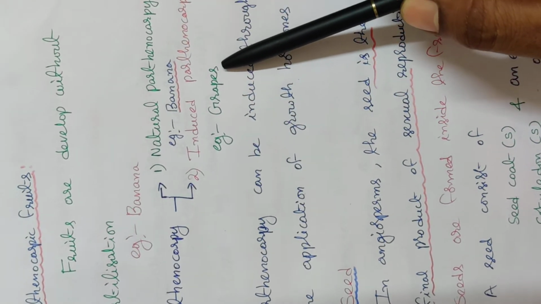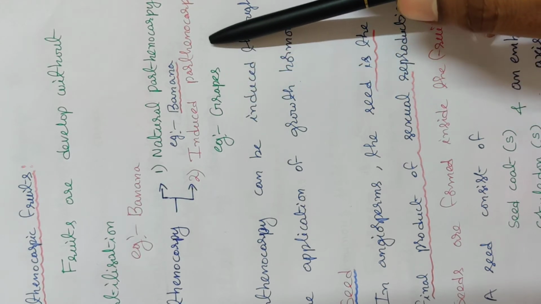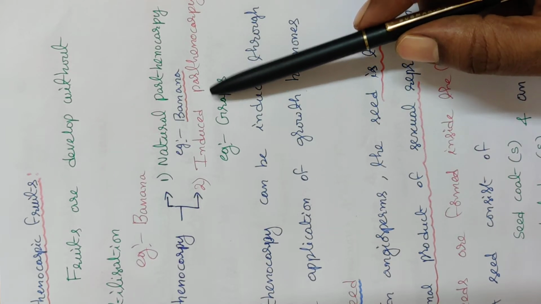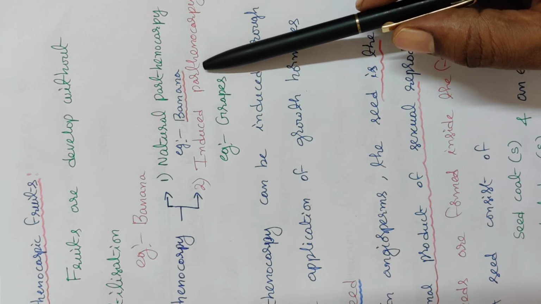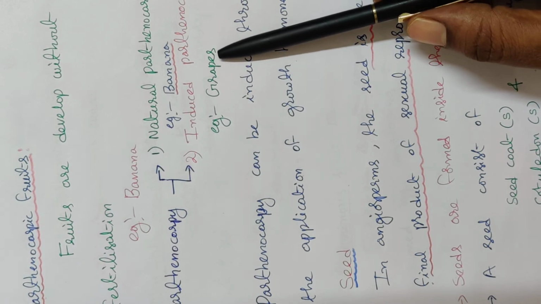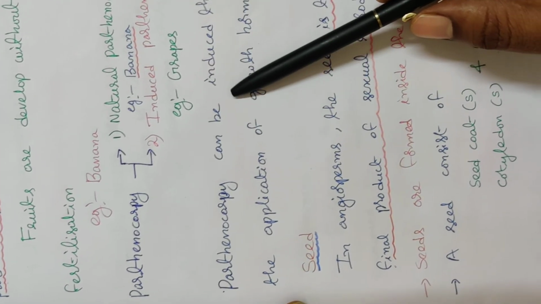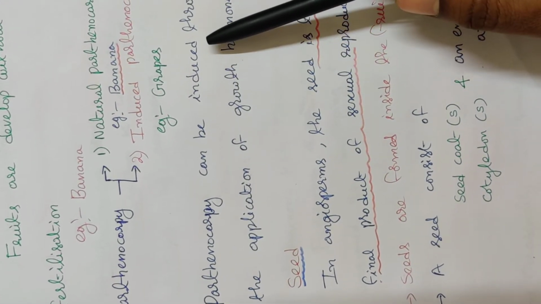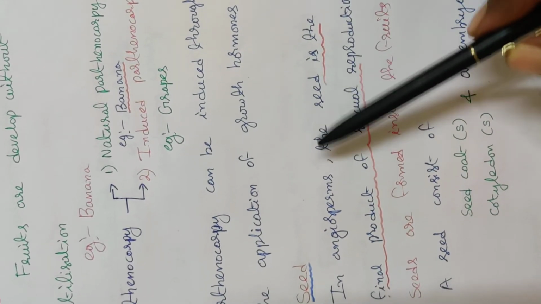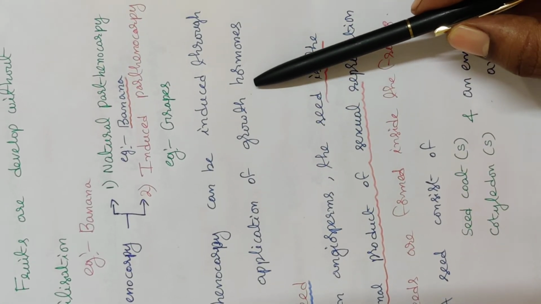Whereas in grapes, the seedless fruits are formed by inducing some plant growth hormones. Such parthenocarpy is known as induced parthenocarpy. What is the example for induced parthenocarpy fruits? One example is grapes, seedless grapes. Parthenocarpy can be induced through the application of growth hormones.